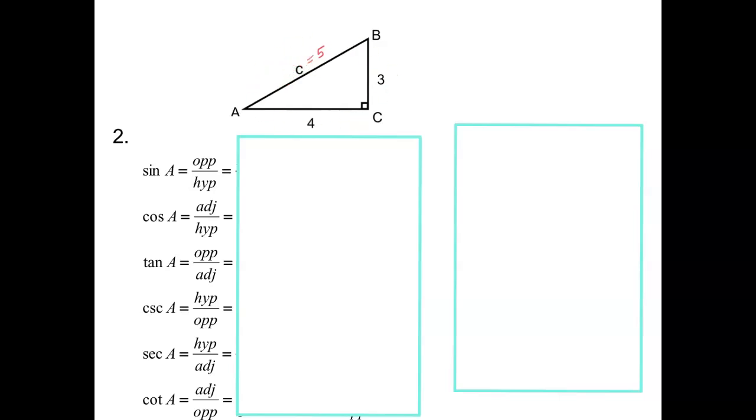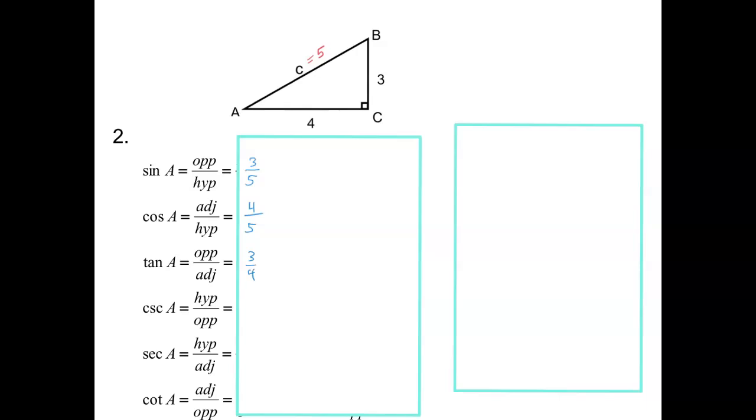So let's do that for A. This is my angle A, so this is the opposite side, this is the adjacent side, and this is the hypotenuse. So opposite over hypotenuse would be 3 over 5, because 3 is the side opposite and 5 is the hypotenuse. For the cosine, I want the adjacent side, which is 4 over the hypotenuse. And for the tangent, I want the opposite side over the adjacent side, so that's 3 over 4.